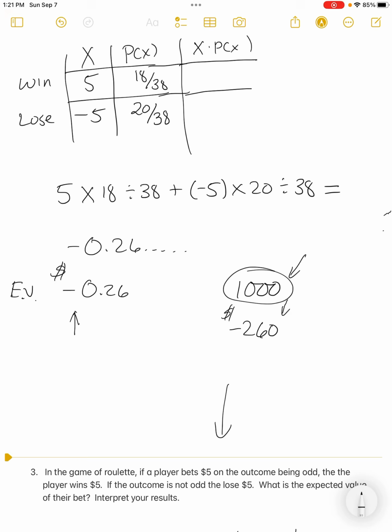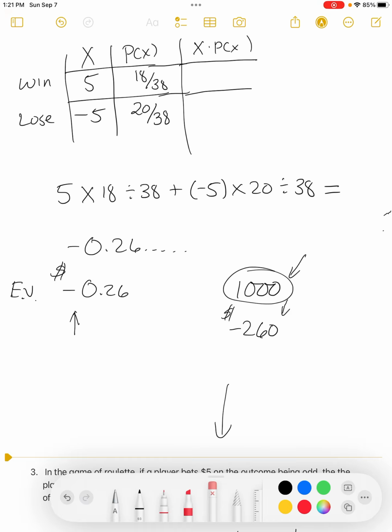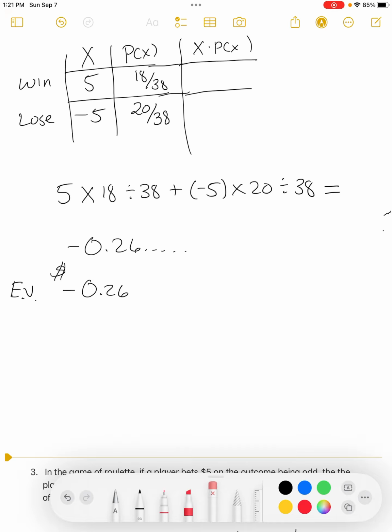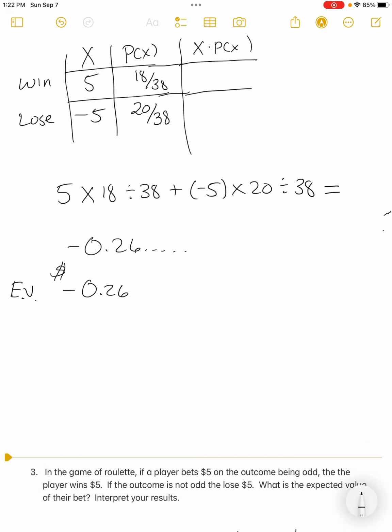And so the casino looks at this and says, this is awesome. I'm keeping it to be a kind of low profit gain relatively from the player's perspective. So they're going to come and play because they really feel like it's a 50-50 thing, even though it's not. And I'm going to collect 26 cents from them every time they're playing on average. So there's times I'm paying out as a casino, but there's more times that I'm collecting money in and just keeping that $5, right? There's a lot of people that go in and out of a casino.